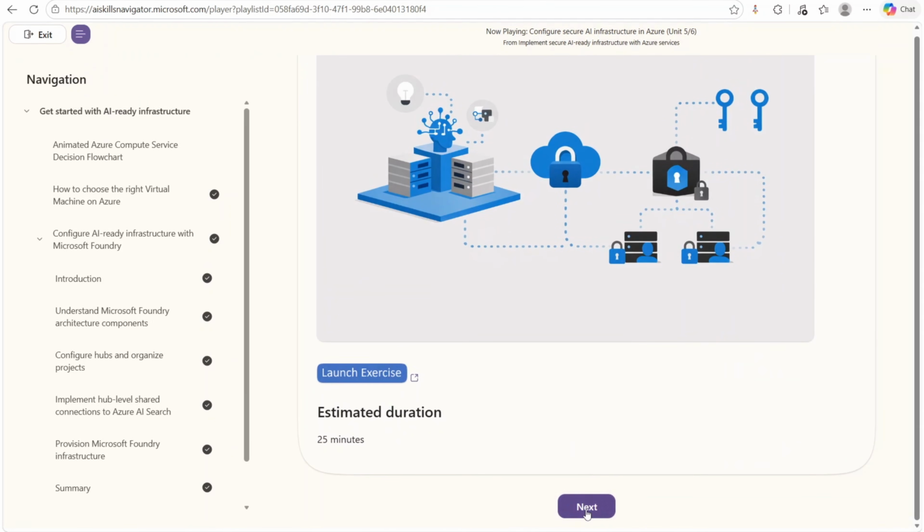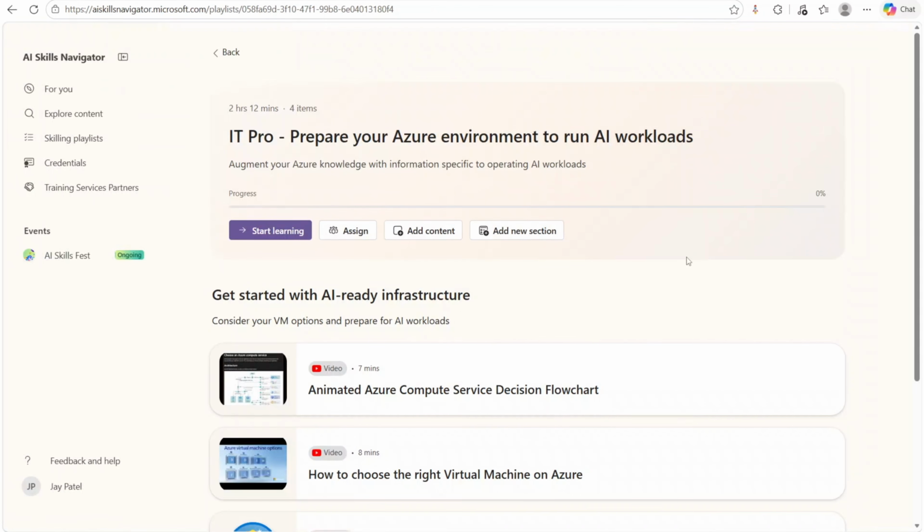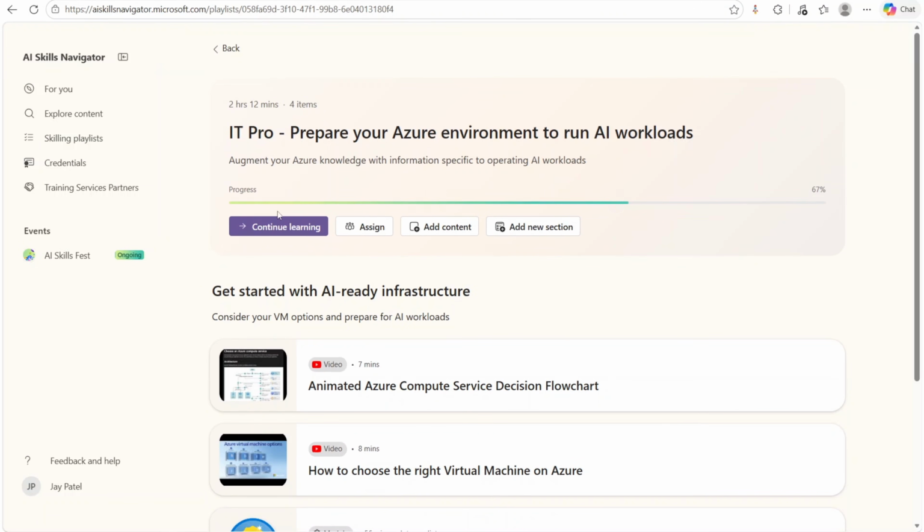I can just click on next, next, and then I can click on done. The moment I click on done, you can see it is going to show me the progress. So the progress is now 67%. So see, I've already completed 67% of it by just showing you some of the steps, right?